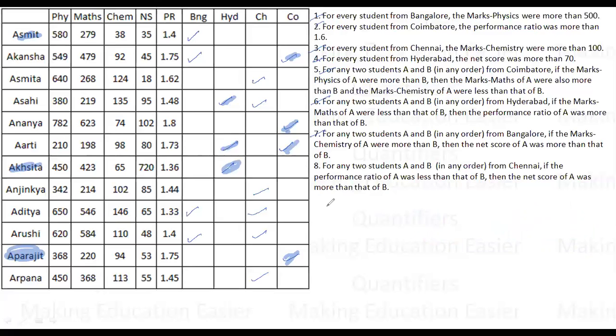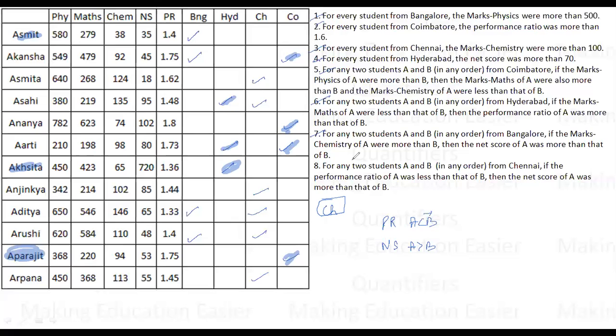I might also have many eliminations up to this point. Okay. For Chennai, A and B. If the performance ratio of A was less than B, then the net score of A was more than B. So the net score of A was more than B. Performance ratio है decreasing order में, right?